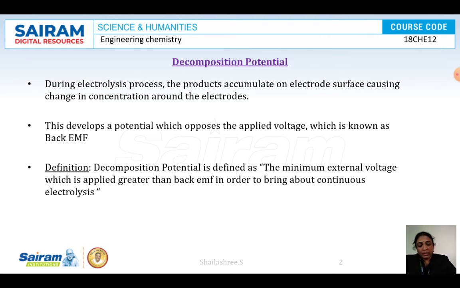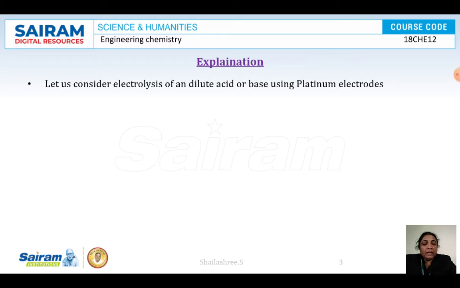Now, how can the decomposition potential be measured? To measure it, a graph of current versus applied voltage should be plotted. Up to a certain stage the flow of current is very small, and thereafter it increases with the increase in potential, as shown in the diagram.